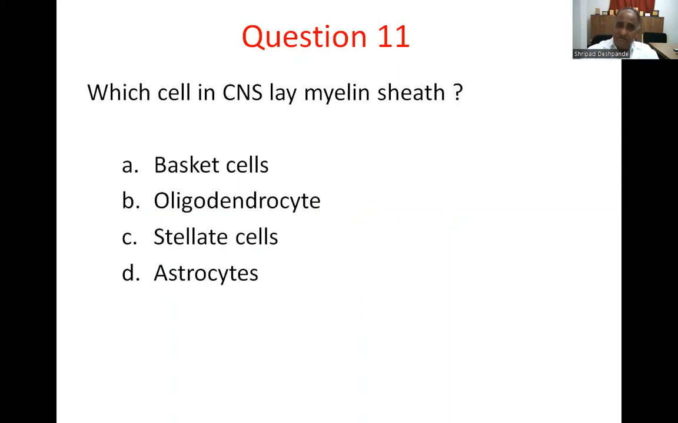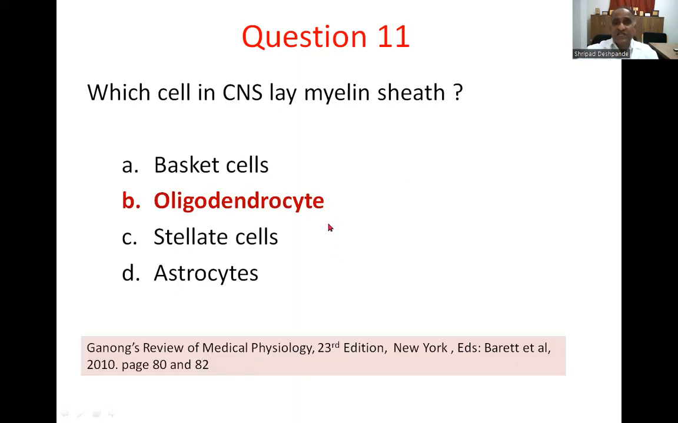Now, question number 11. Which cell in the CNS lays the myelin sheath? The myelin sheath in the peripheral nervous system is made by the Schwann cells, and in the central nervous system by the oligodendrocytes. Option B is the correct response. Basket cells and stellate cells are neuronal cells in the cerebellum. Astrocytes are glial cells. So option B, oligodendrocyte, is the correct response.